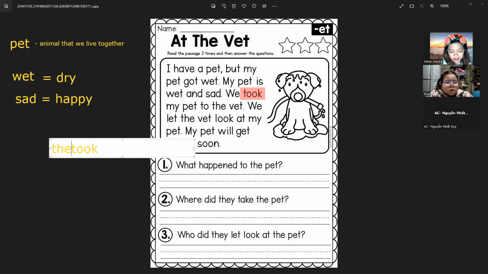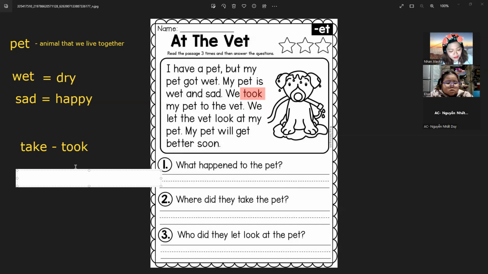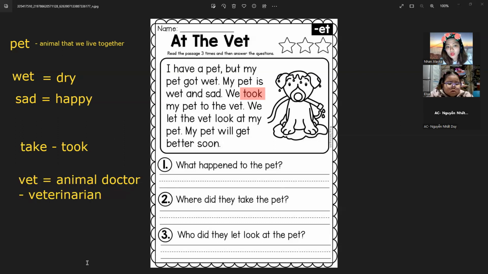Take, took. All right, so here, they take the pet to the vet. Elsa, what do we mean by vet? The vet is the doctor of the animal. Very good. We say animal doctor, or the long word for vet is veterinarian. Okay, good. Now, in this case, we were able to crack the code, or some of the words. Now, we need to analyze what happened.